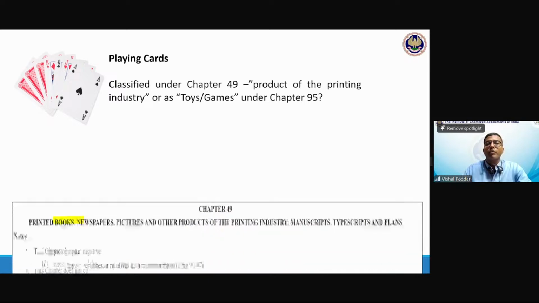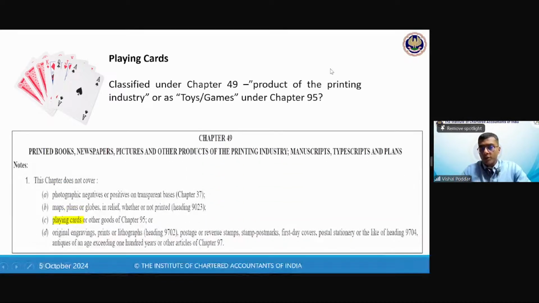So here we have to take help of the notes. If you read the notes to chapter 49, which relates to printing industry products, it says that this chapter does not cover playing cards and goods of chapter 95. What is 95? Toys and games. So in short, even if these products are made in the printing industry, made by printing, and obviously it is done in a printing press because you have to print those impressions and images, still it will not be classified in chapter 49. It will go to chapter 95.